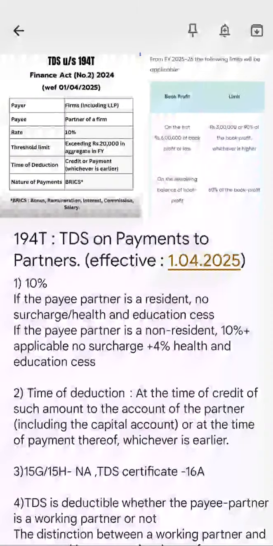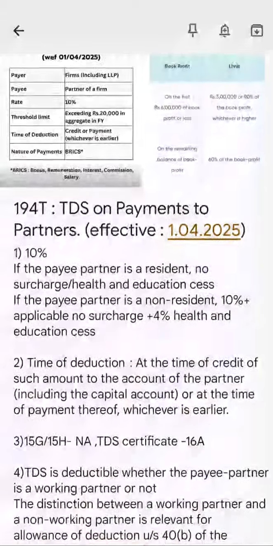Now, time of deduction. This is really important. Time of deduction is at the time of credit of such amount to the account of the partner, including the capital account. You have both capital account and current account transactions in partnership firms. Or at the time of payment thereof, whichever is earlier. That means either you enter it in your books, or it is really credited to the partner's bank account. Whichever is earlier, that is your time of deduction. That is the third important thing.